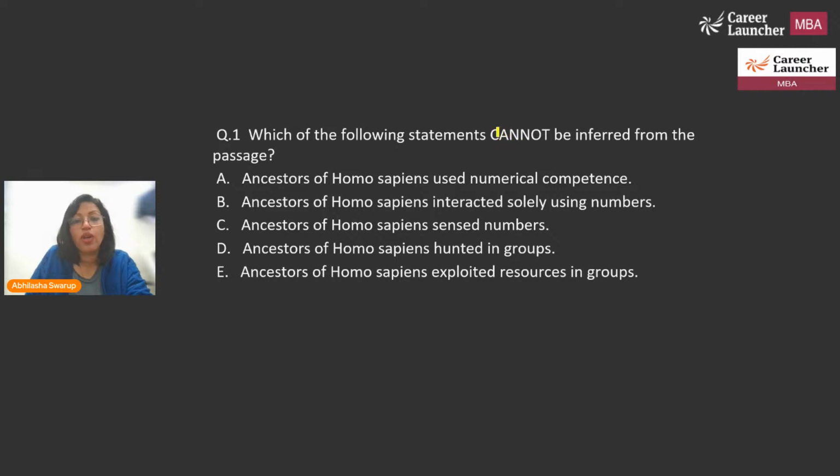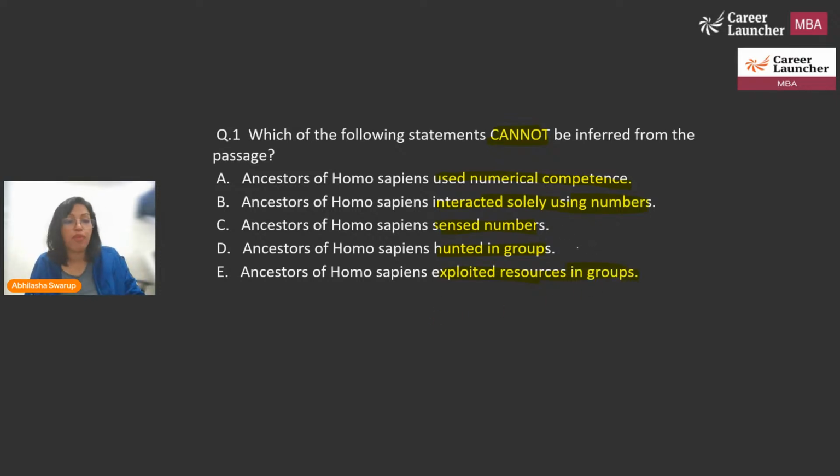Which of the following cannot be inferred from the passage? Is it A, ancestors of Homo sapiens used numerical competence? B, ancestors of Homo sapiens interacted solely using numbers. C, they sensed numbers, D, they hunted in groups, and E, they exploited resources in groups. Which of these is a valid answer?